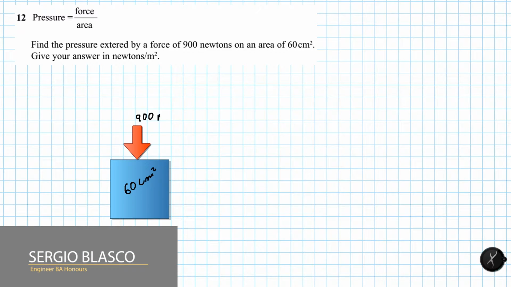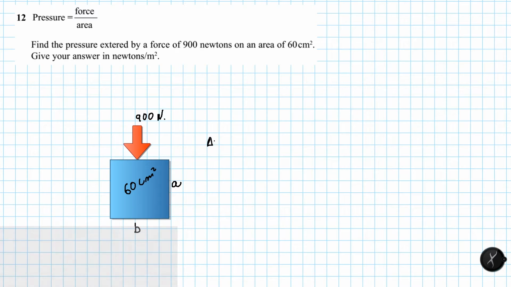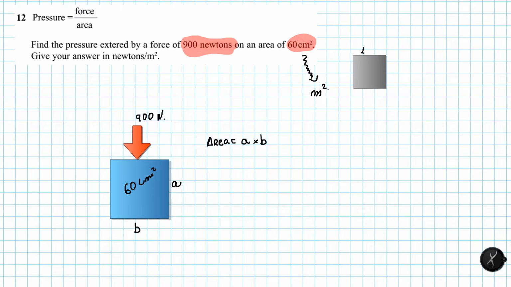Question number 12. Find the pressure exerted by a force of 900 newtons on an area of 60 centimeters square. Area is equal to A times B, and then we can calculate, in this case, the pressure. It's simple. You just need to be careful in this type of problem.